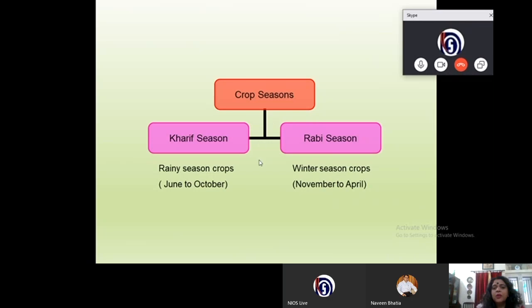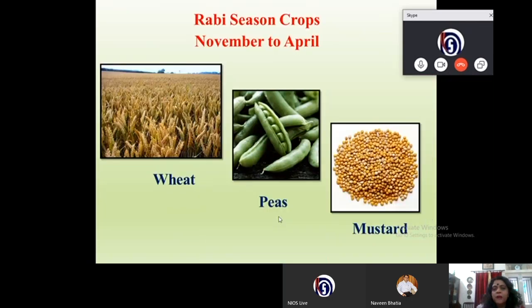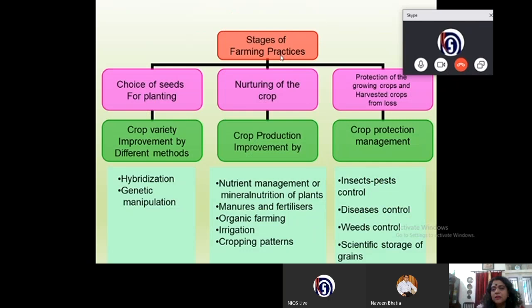The crops can be grown in two seasons, the Kharif crop and the Rabi crop. The Kharif crops are grown in the rainy season from June to October, whereas the Rabi season crops are grown from November to April. The Kharif season crops are paddy, maize, pigeon pea, and the Rabi season crops are wheat, peas and mustard.